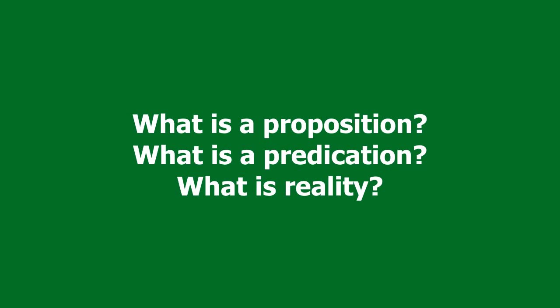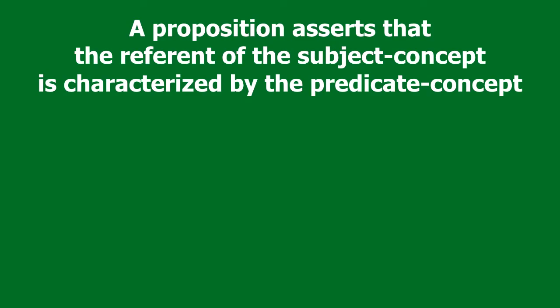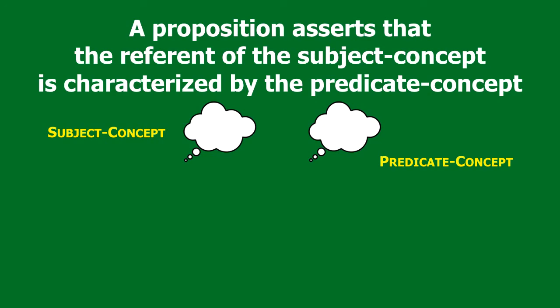What is a proposition? What is a predication? And what is reality? And with these illustrative examples, we should now have a good idea of what a proposition is, what a predication is, and what reality is. So a proposition asserts that the referent of the subject concept is characterized by the predicate concept. A proposition consists of a subject and a predicate.